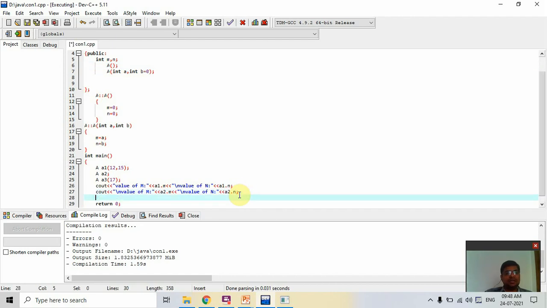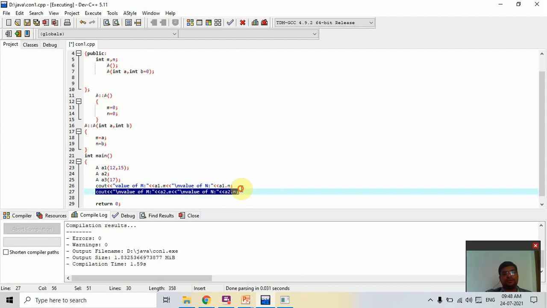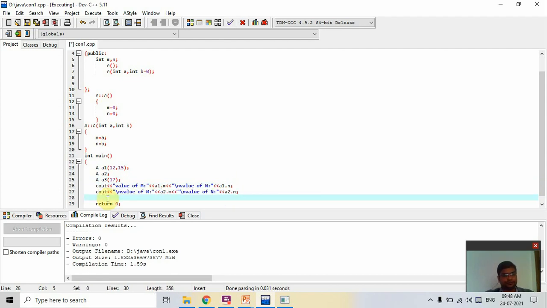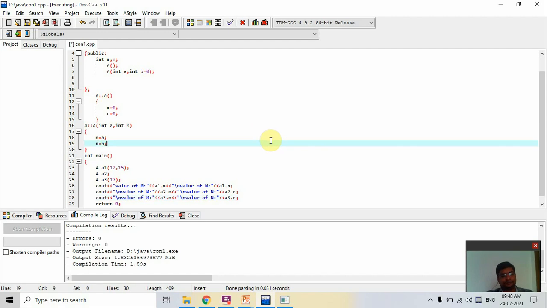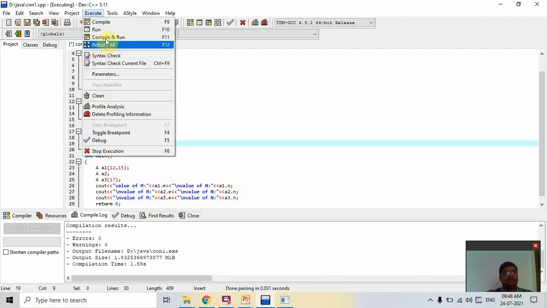But in the third variable, what is the value? Now I copy that and I convert it into A3. Now I check what value will come. For the first parameter A, 17 is assigned, and for B, 0 is assigned. So the M value is equal to 17 and N is 0. So now check this, compile and run.